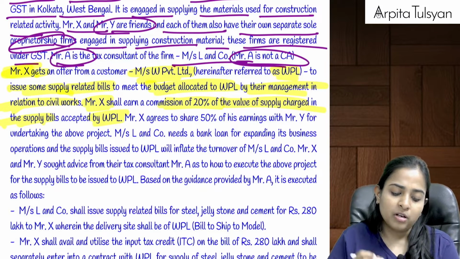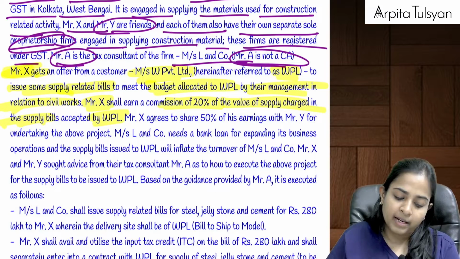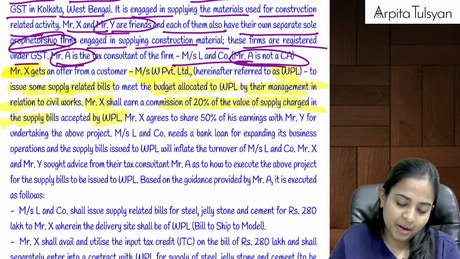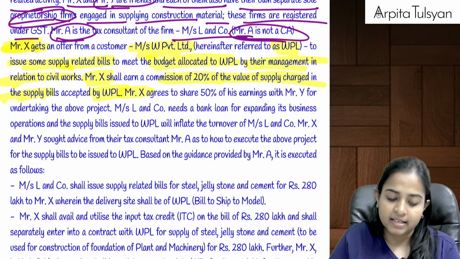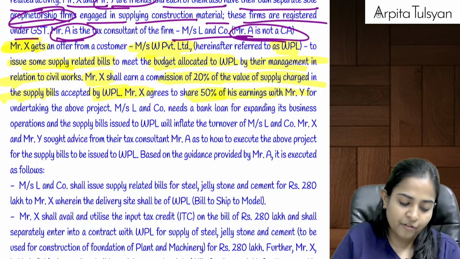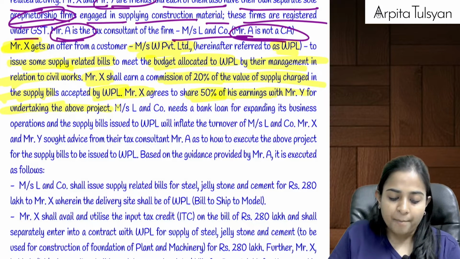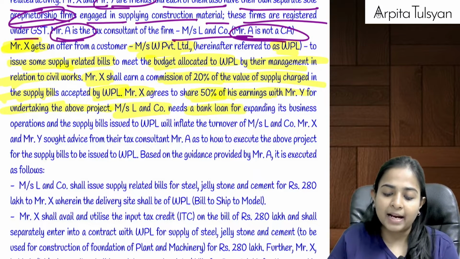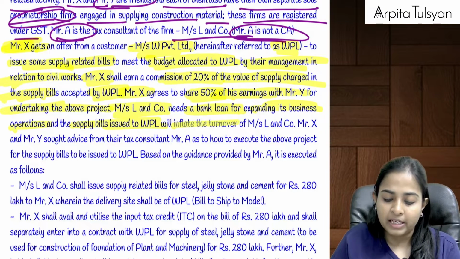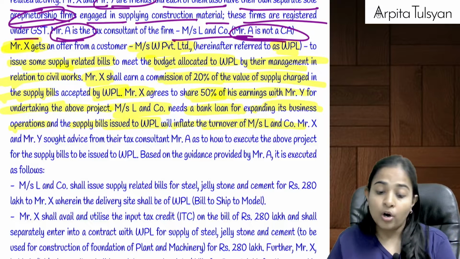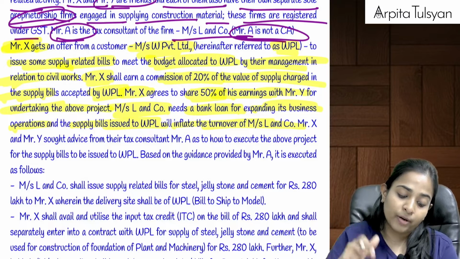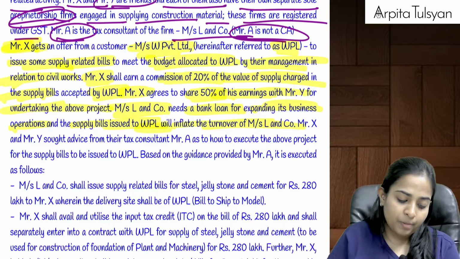Okay. So we need to give bills to WPL because Mr. X has got this offer. So he is going to get a commission of 20%. Now, Mr. X agrees to share 50% of his earnings with the other partner, that is Mr. Y, for undertaking the above project. Now, Messrs. L and Company need a bank loan for expanding its business operation, and supply bills issued to WPL will inflate the turnover. So it needs to show more turnover. So now L and Company is going to issue the supply bills to WPL.